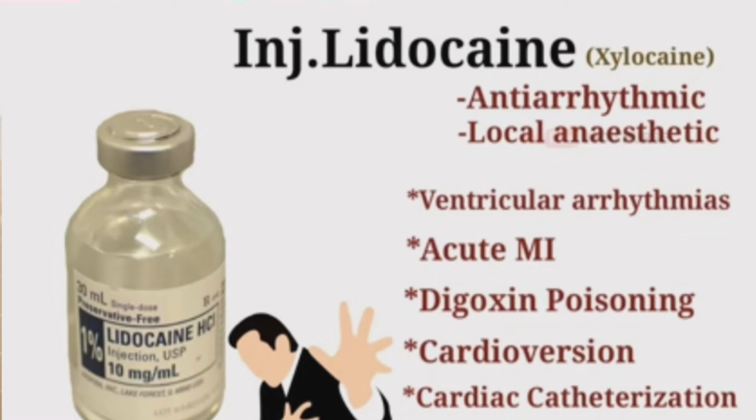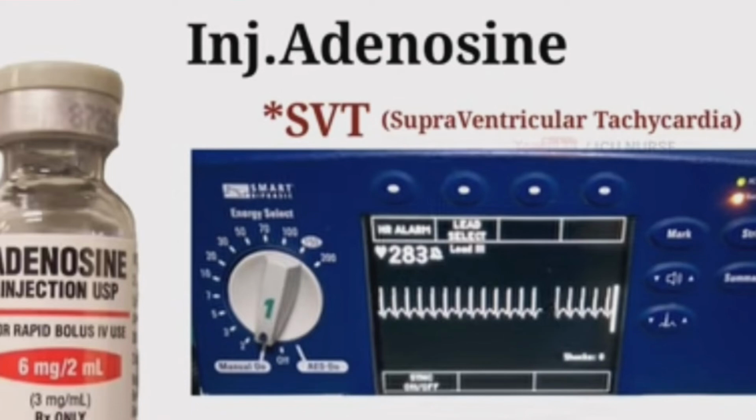Injection lidocaine is an antiarrhythmic drug and local anesthetic. It is used for the treatment of ventricular arrhythmias, for acute myocardial infarction, or in cardiac catheterization, if amiodarone is not available or is contraindicated. Adenosine. Injection adenosine is used to revert supraventricular tachycardia.